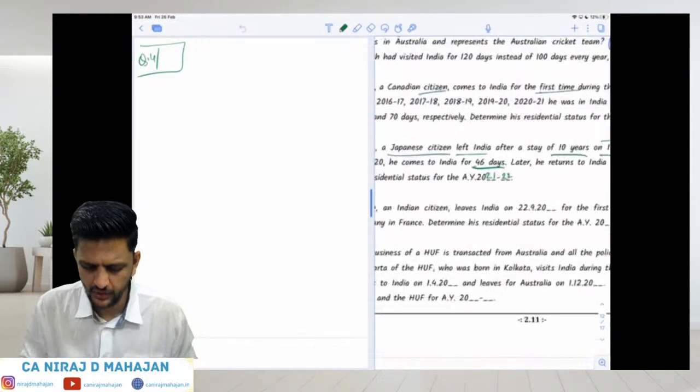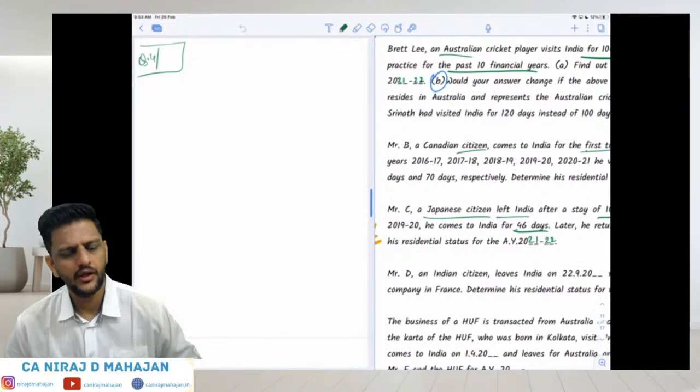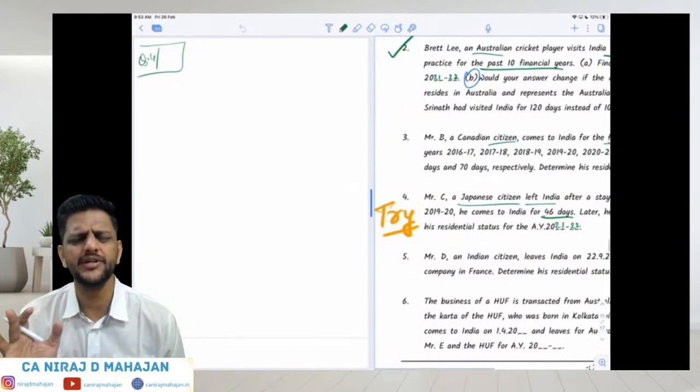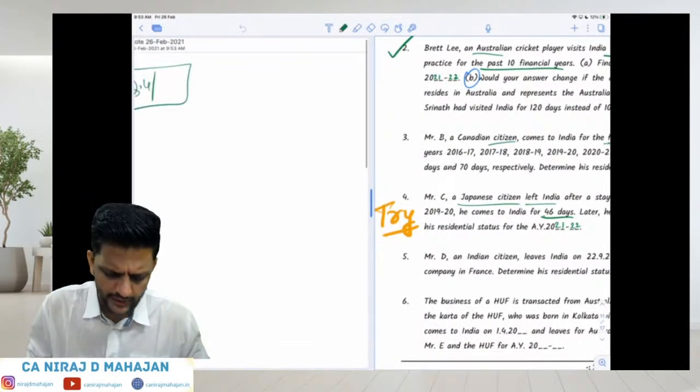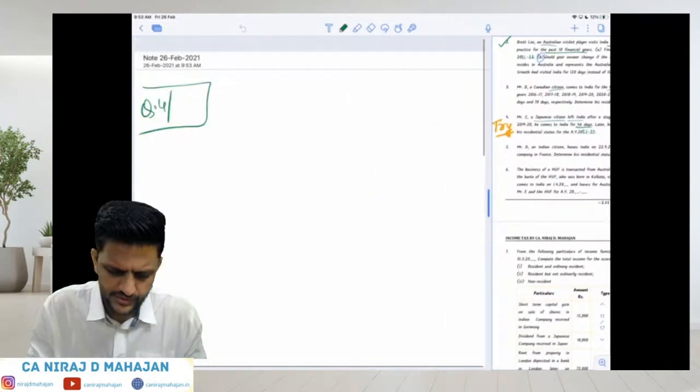Everyone ready till here? What I had told you, but how to solve this? What will you say? Determination of residency status of Mr. C. Citizenship, does it matter? No. Citizenship, children, does not matter. Alright, till here? Chalo, please pay attention. Let us quickly write down this.